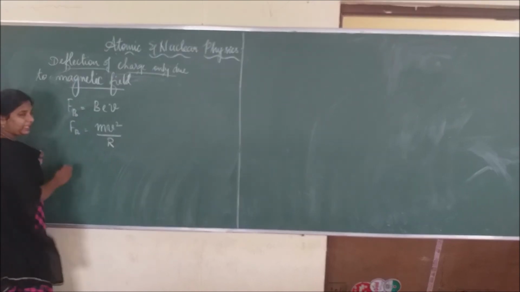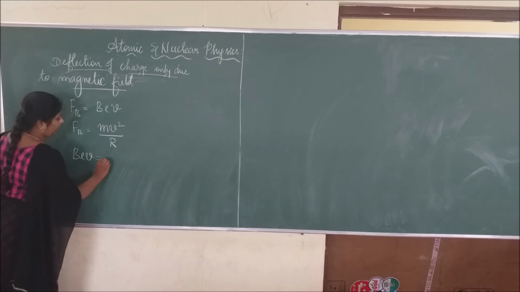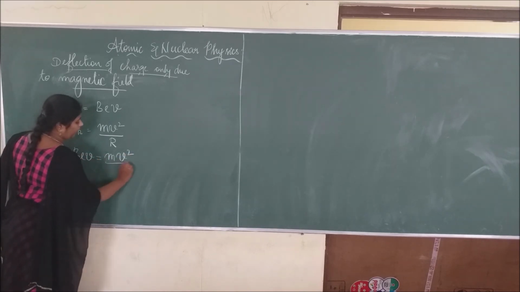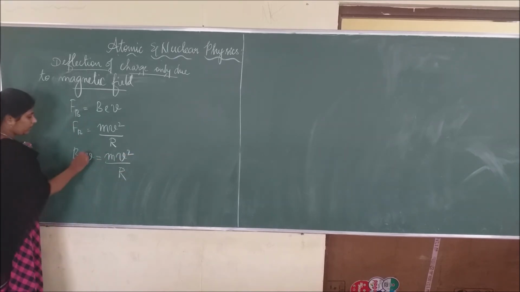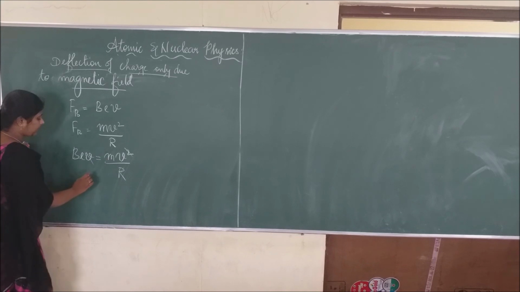By equating these two equations, we get BeV equals mv square by r. So one v gets cancelled. I want only the specific charge, so I can bring the m to this side.